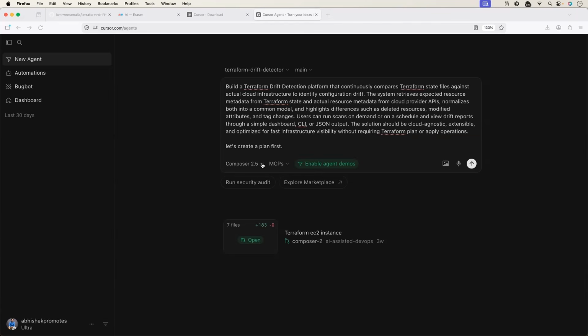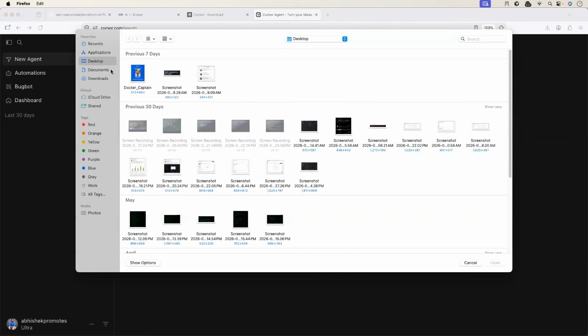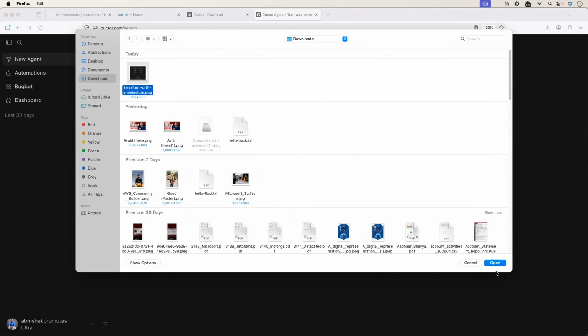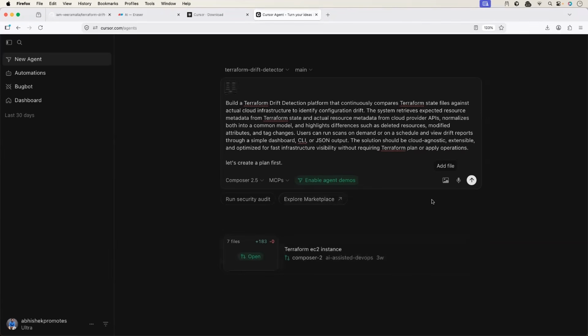And here I have an option. For this entire thing, I can also share the architecture diagram, which is a good part because we already have the architecture. I've explained the architecture to you some time back. I provided the same information here. Now Cursor can generate the code much better, but initially I wanted to plan the entire thing before writing the code. Let's go ahead and see how this works.